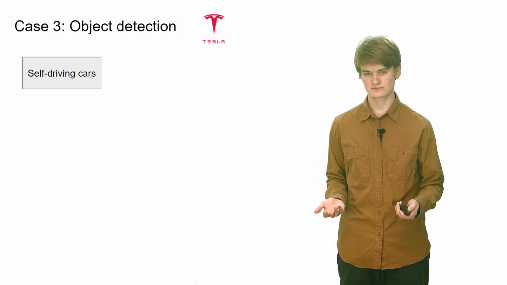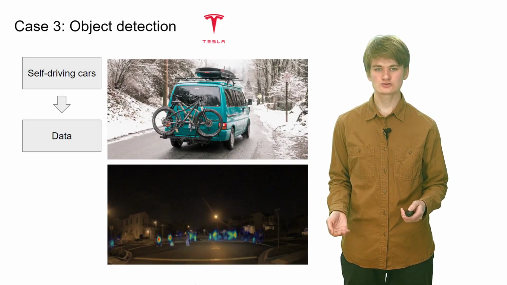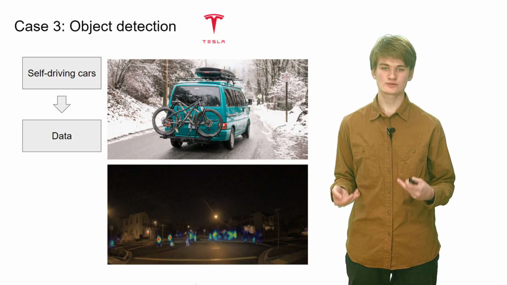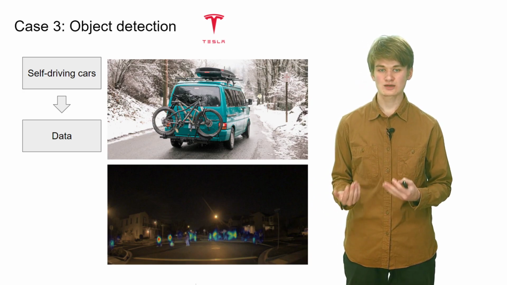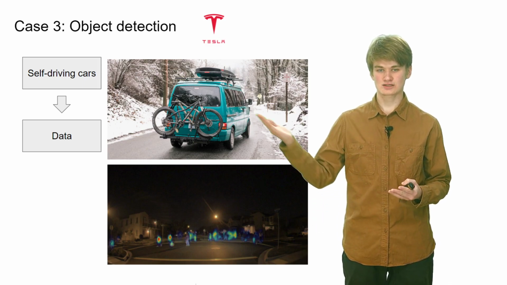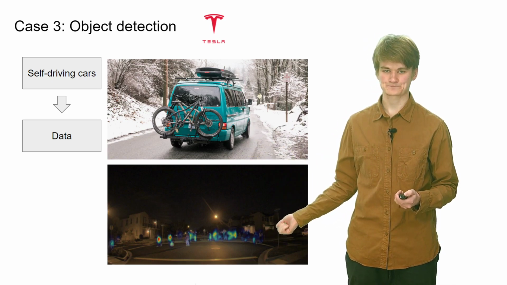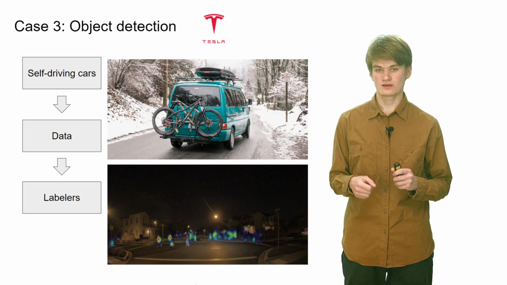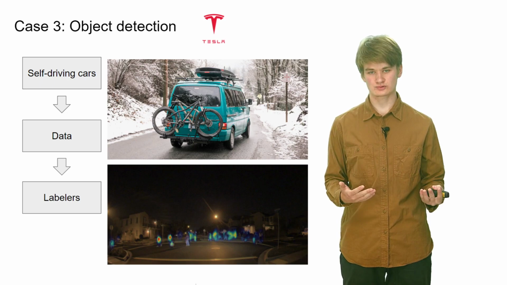Let's move on to the third case, about object detection and active learning for autonomous driving. Suppose you have a fleet of autonomous cars, and you want to improve your neural networks with additional training data collected through these cars. For example, you want to find cars with bicycles attached at the back, or nighttime images with people on the road. So you need to find such images, save them and annotate them afterwards.